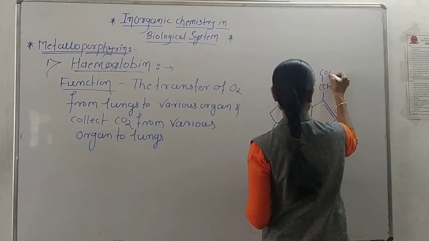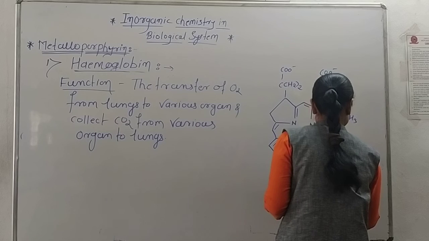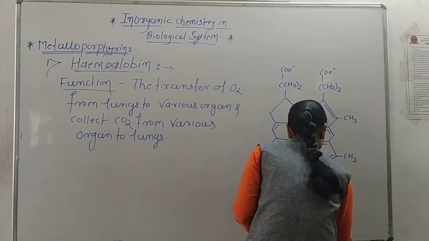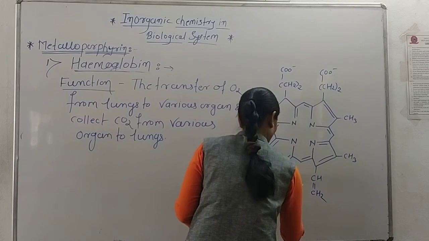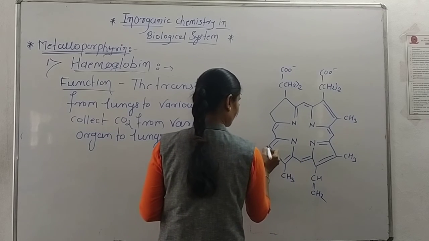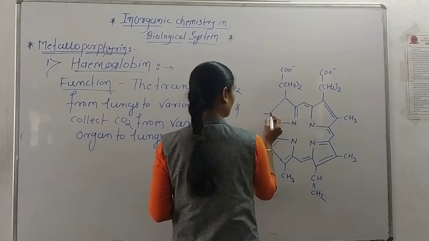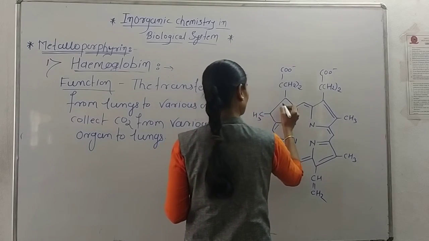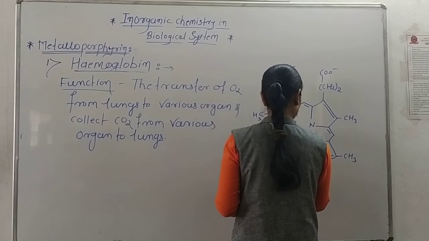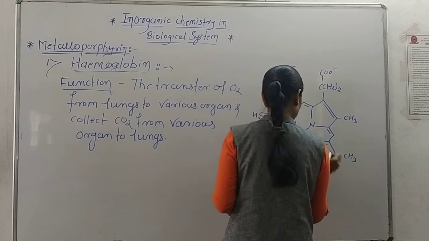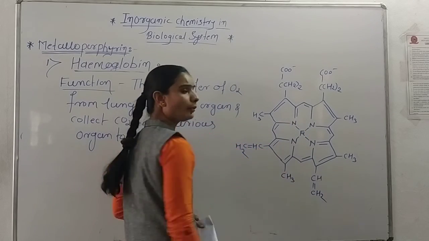Hemoglobin looks like this. So this is the final structure of hemoglobin, and this ring is called a porphyrin ring, which is made up of 4 pyrrole.